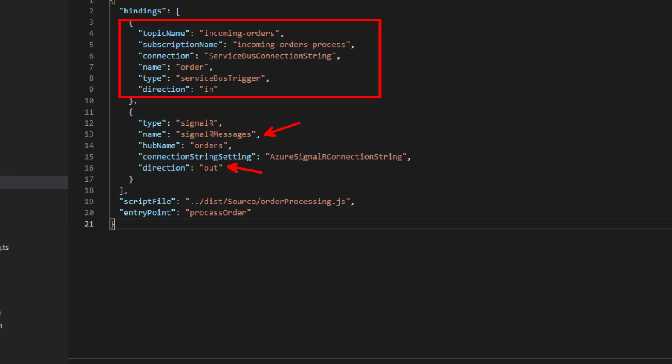You get the idea? As the developer of an Azure function, I don't have to care about SignalR at all. All I need to return from my function is a little bit of JavaScript object that Azure then takes and sends to Azure SignalR, to the serverless SignalR WebSocket service.